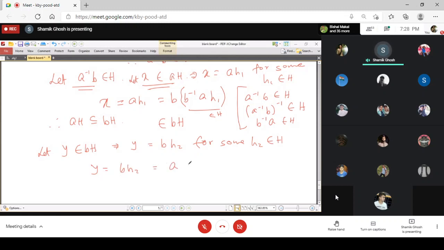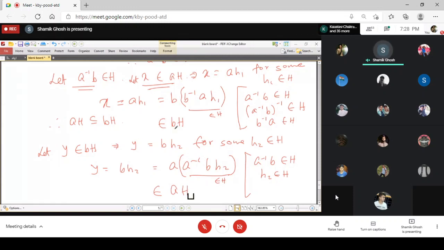So again the same strategy, a we are writing forcefully, then adjusting with a inverse, and then bh2. And you see that for this part, we already have a inverse b belongs to H, that is our assumption, and h2 is an element of H, so their product is also an element of H, and so the whole thing is belonging to aH.